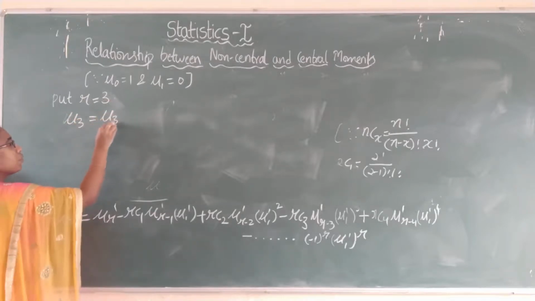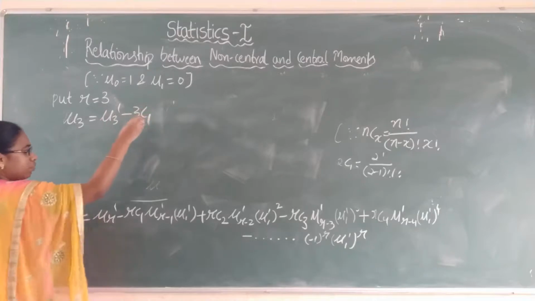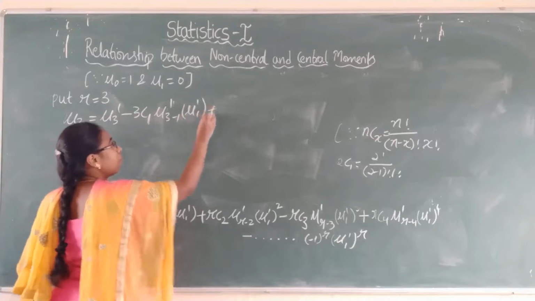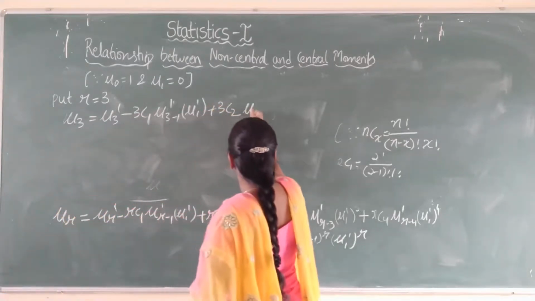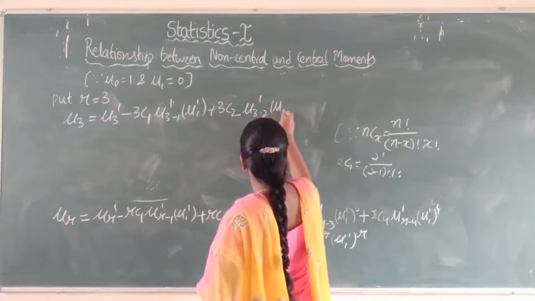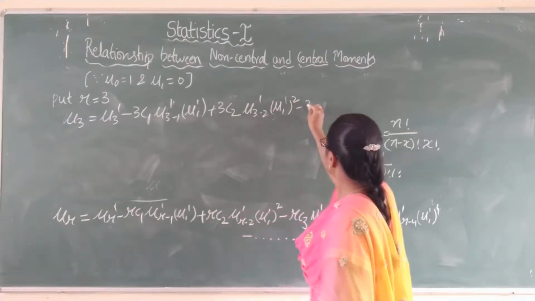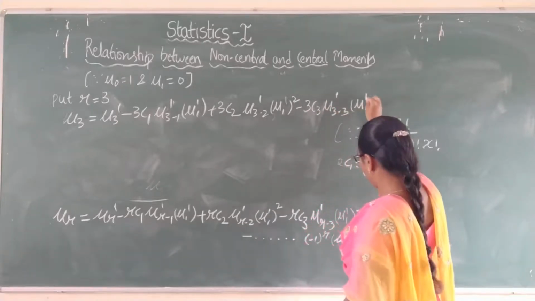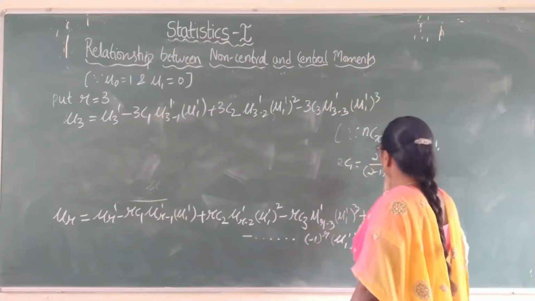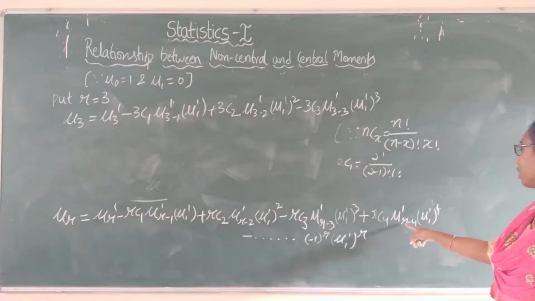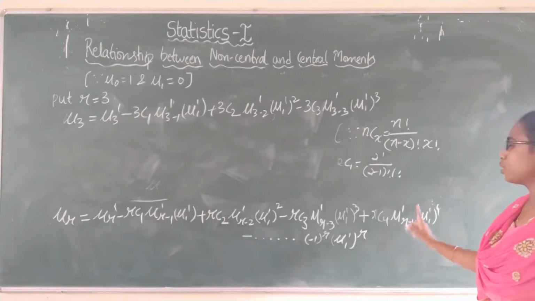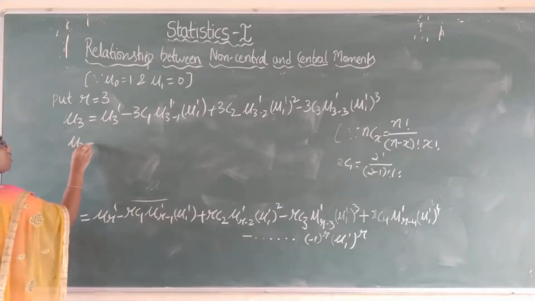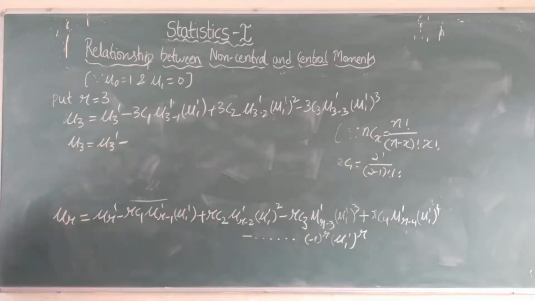r dash, that is mu 3 dash minus 3c1 mu 3 minus 1 dash into mu 1 dash plus 3c2 mu 3 minus 2 dash into mu 1 dash square minus 3c3 mu 3 minus 3 dash into mu 1 dash cube. The next terms will be ignored because 3 minus 4 means mu minus 1 dash, which is not possible. So now mu 3 is equal to mu 3 dash minus 3c1.